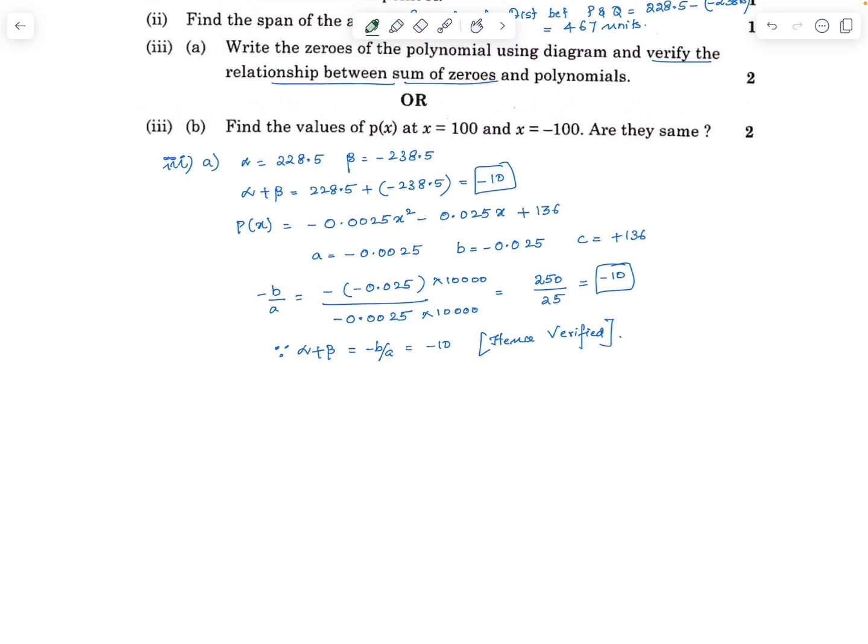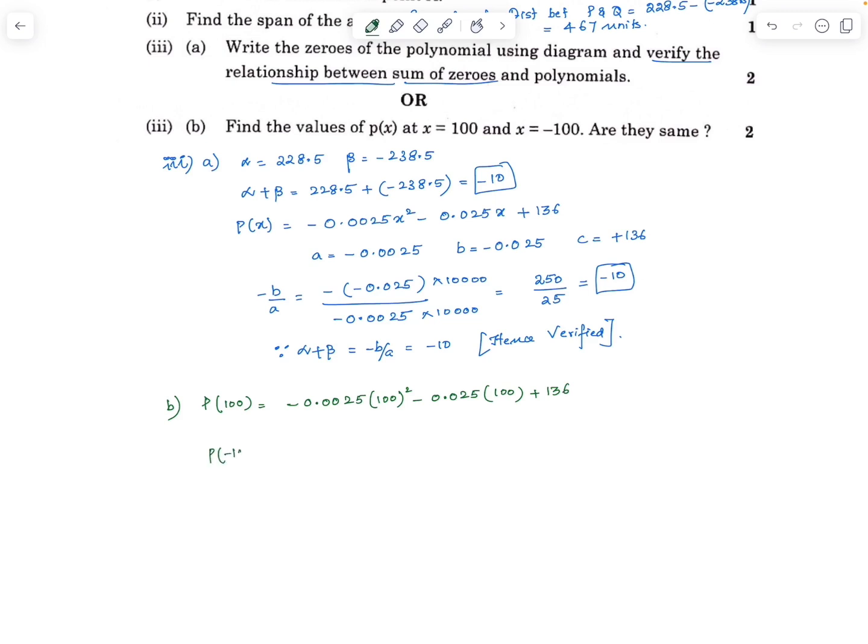Part B of question 3. Find the values of p of x at x is equal to 100 and x is equal to minus 100. Are they same? So let's substitute 100 in p of x, which is minus 0.0025 times 100 the whole square minus 0.025 times 100 plus 136.